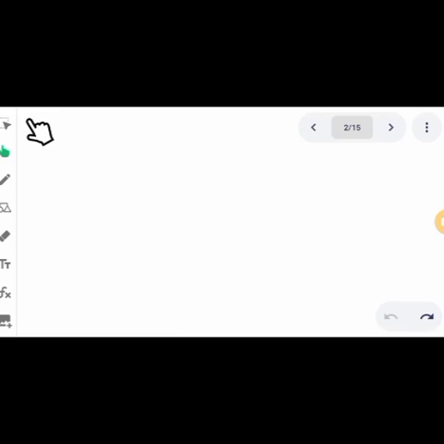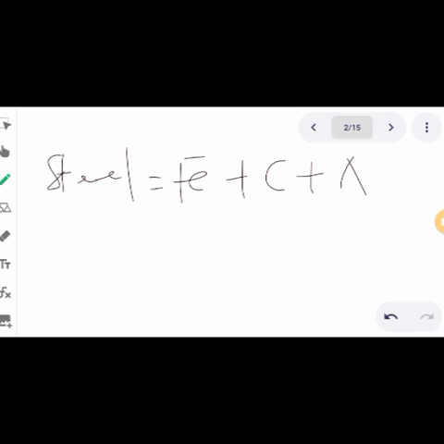So we can see that steel is equal to iron plus carbon plus alloying element. So the definition of steel is an alloy of iron, carbon and alloying element.